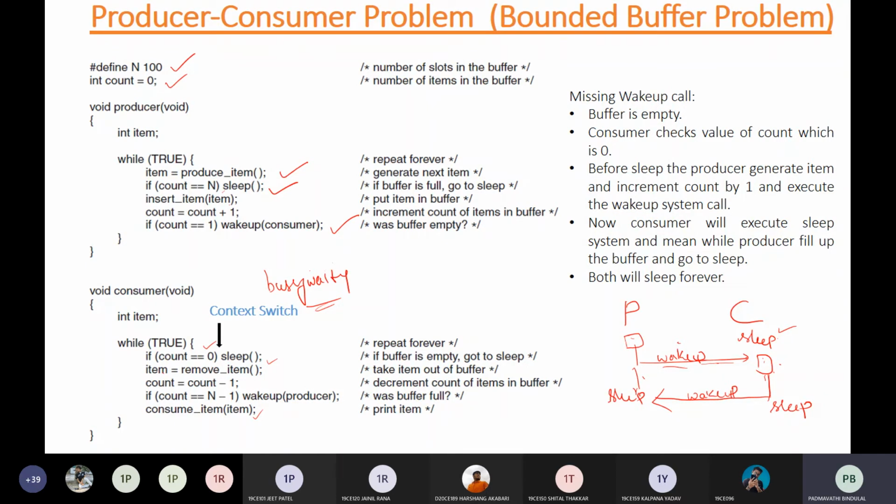Now you have got the critical section problem solved. Do you feel like that? Yes.